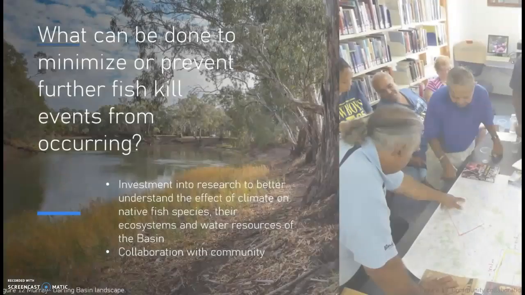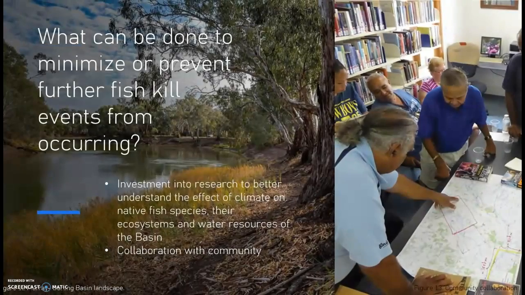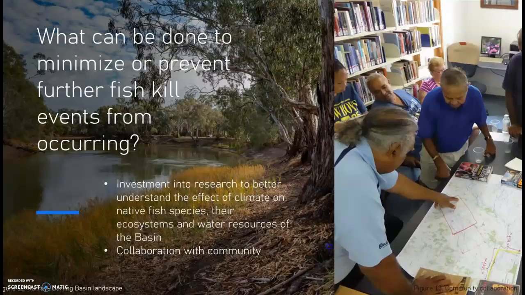To prevent or minimise further mass fish death events from occurring, there must be investment into research to better understand the effect of climate on native fish species, their ecosystems and water resources of the basin. Collaboration with First Nations people and other community members can assist with the management of fish populations, ensuring the rehabilitation and recovery of native fish species of the basin.